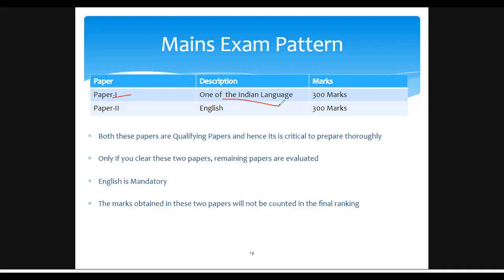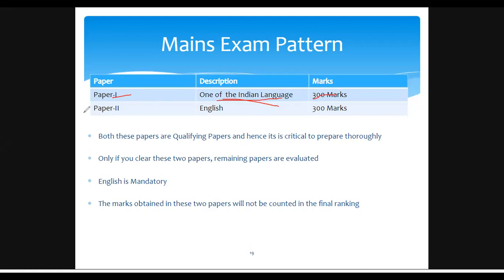So you have to choose one of the Indian languages, whether it is Hindi, Malayalam, Kannada, Tamil, Marathi, Bhojpuri, or something like that. You can select Sanskrit too. Some of them are also selecting Sanskrit. No, you cannot select Arabic. You can select any of these, and you can write the exam in this particular paper in that particular language.